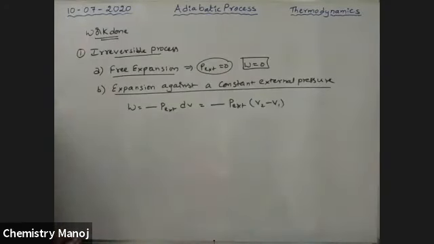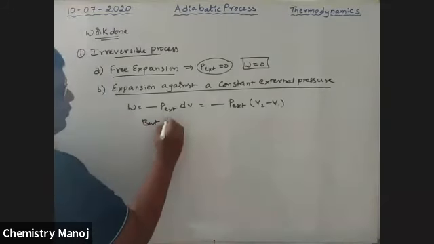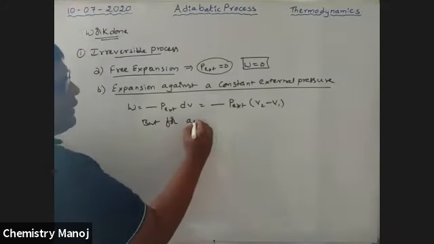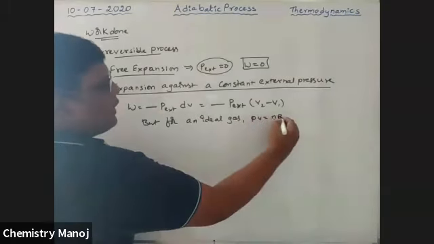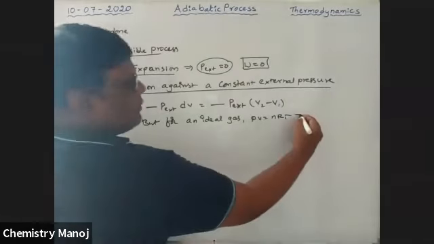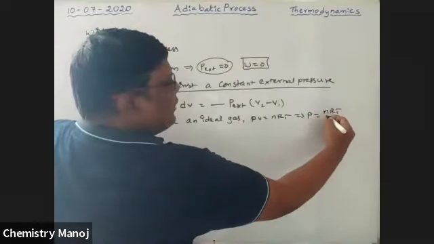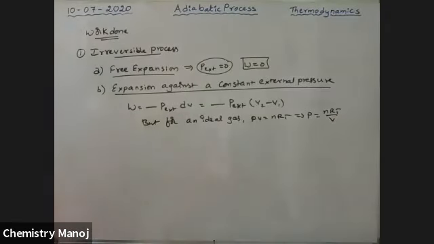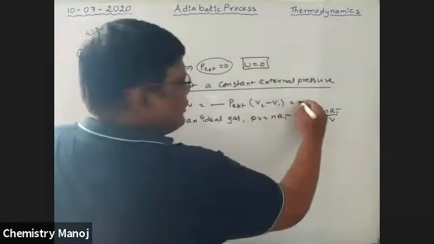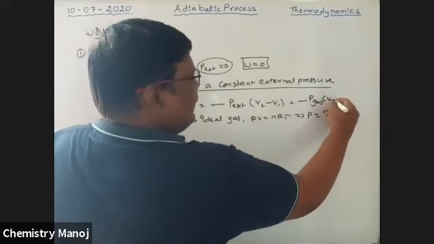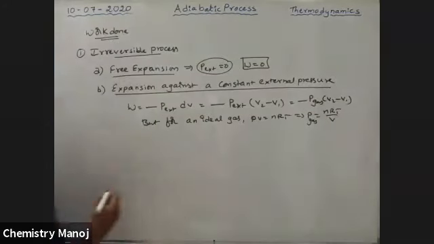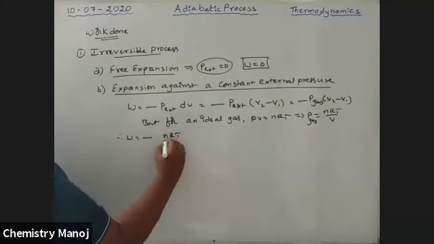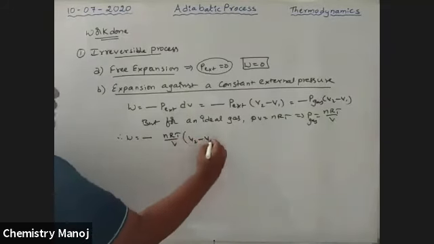P external into V2 minus V1. But for an ideal gas, PV is equal to nRT. That implies P is equal to nRT by V. So P external means that is the pressure of the gas also. So substitute this value in the above equation. Therefore, W is equal to minus pressure of the gas, nRT by V, into V2 minus V1.